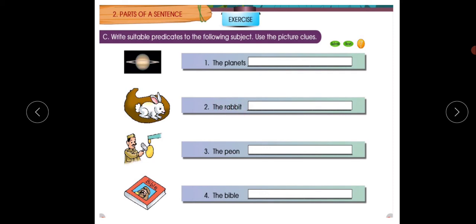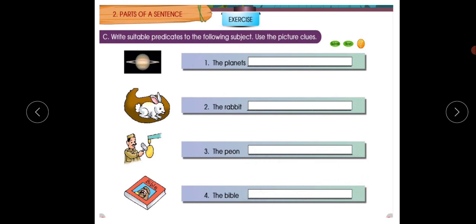The rabbit, it's also an animal, it's a subject. The peon, he is also a man, a person, so it's also a subject. The Bible, it's a thing, right? It's a book. For that sake, it is also a subject. So we have to give the suitable predicates here.